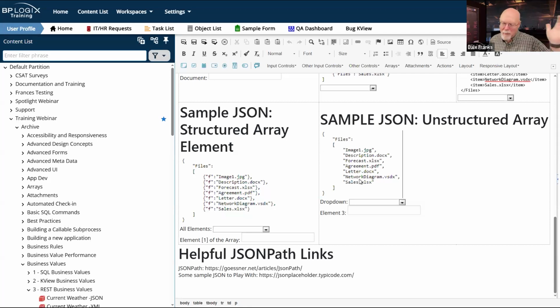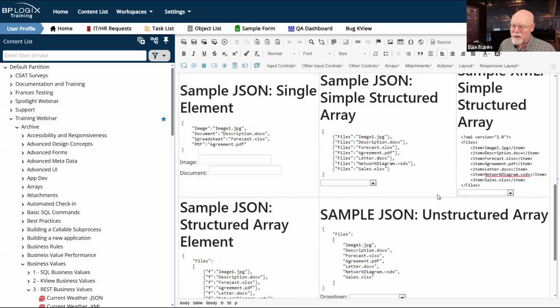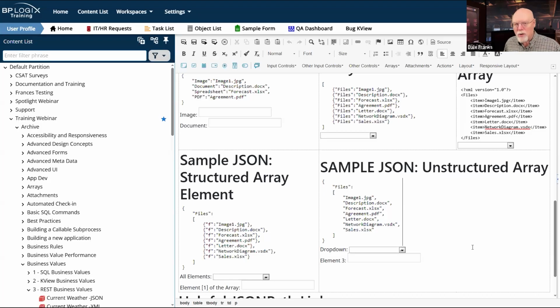I could just jam all of those files in, separate them with commas, and present them that way. Now, without looking at the JSON that is going to get returned by my REST service, I don't know whether it is going to present me with this list of files looking like that, or that. I don't know what the structure is beforehand, so I need to see that structure so I can parse it.